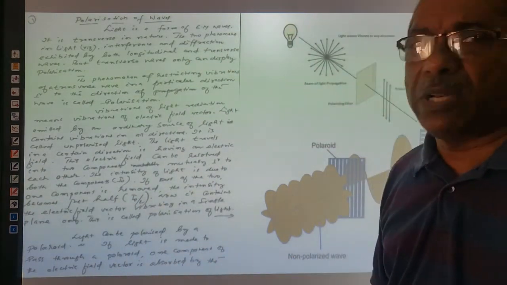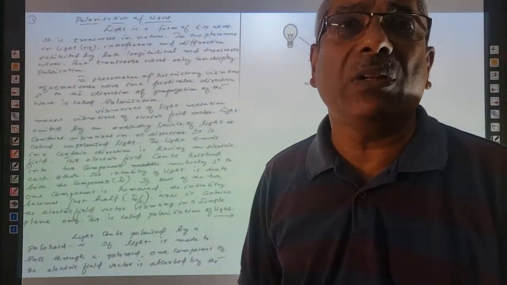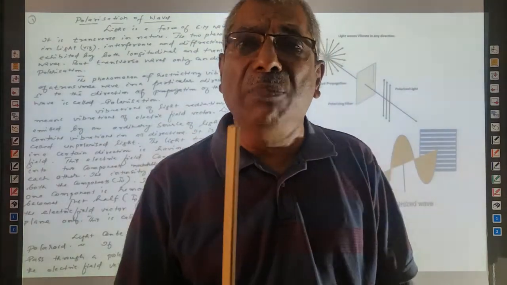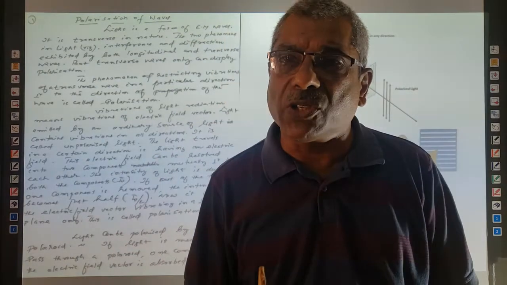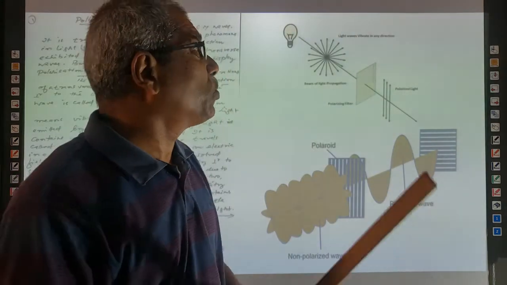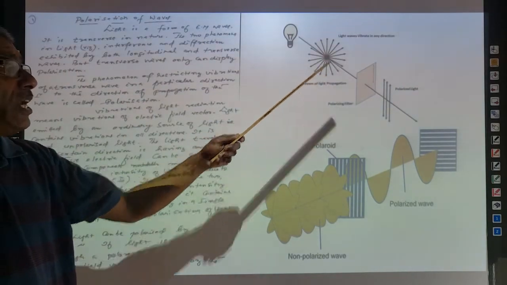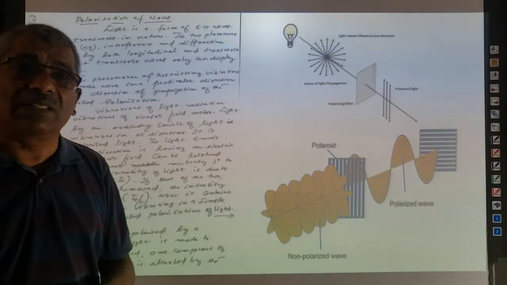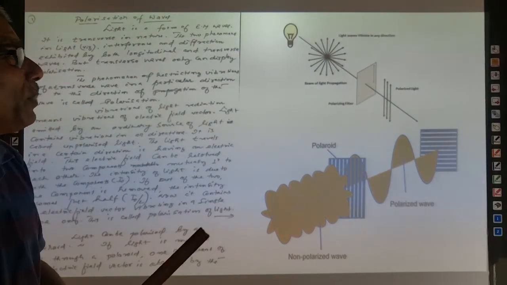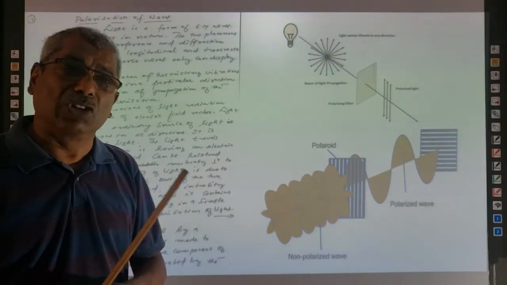Light can be polarized by a Polaroid also. A Polaroid is a crystal, and that crystal has a speciality: it has a crystallographic axis. If unpolarized light is shown here, this is unpolarized light. Unpolarized light means light produced by ordinary sources of light, like a bulb or the sun, that contains electric field vectors vibrating in all possible directions.